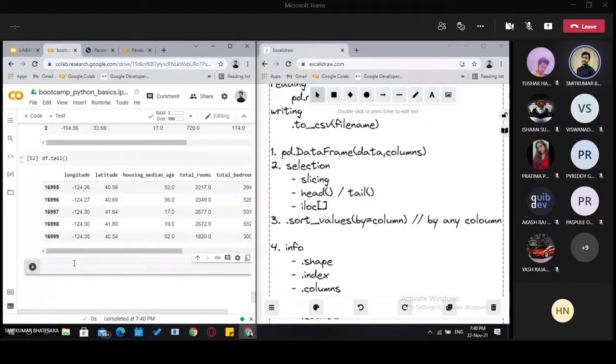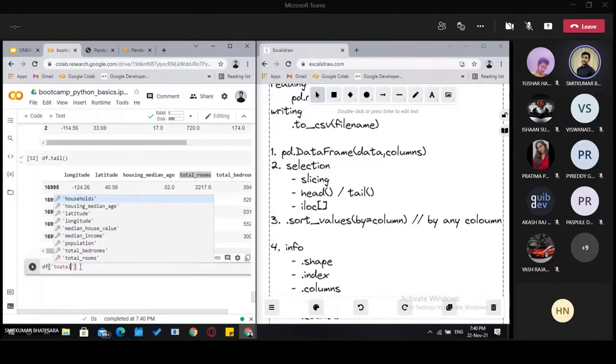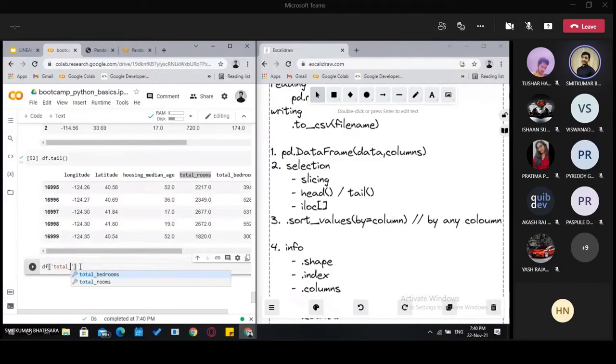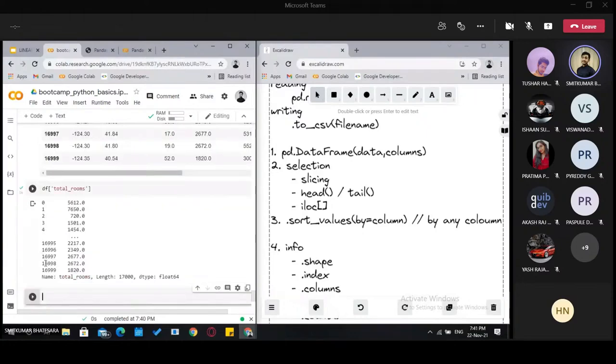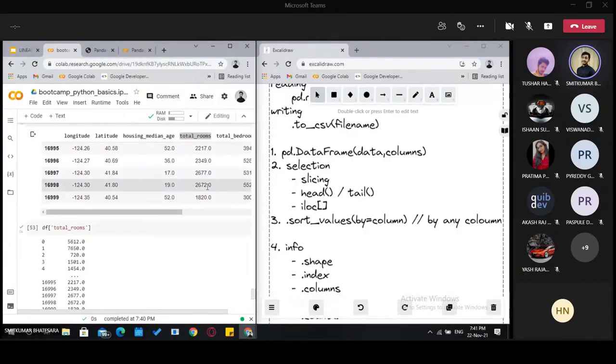Before that, moving on, if we want to select any one column, let's say total_rooms, how can we retrieve that? It is df, not dot, df then square brackets and the name of that column. Here we have total_rooms. What it will retrieve is this column with the index values. This is the index column, and this is the column with all the values inside it.